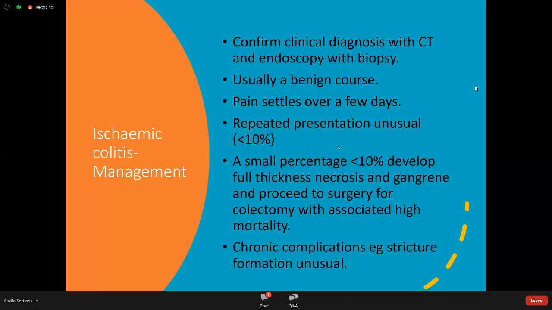Usually a benign course. They usually get better over a few days. It's unusual for those patients to be admitted repeatedly. A small percentage will develop full thickness necrosis of the wall of the colon, and they will require surgery and a colectomy, and those patients tend to do badly, and they've got a high associated morbidity and mortality. Sometimes you see these patients come back with a stricture as a consequence of the inflammation that has developed. It's pretty unusual.